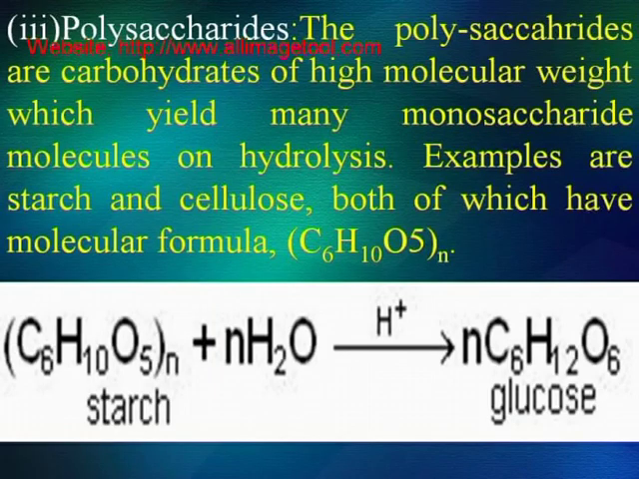Third, polysaccharides. The polysaccharides are carbohydrates of high molecular weight which yield many monosaccharide molecules on hydrolysis. Examples are starch and cellulose, both of which have molecular formula C6H10O5N. Starch, on hydrolysis, gives rise to glucose.